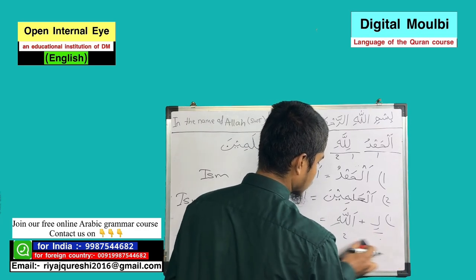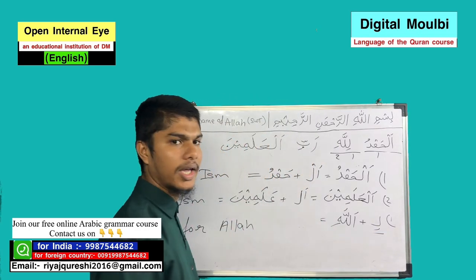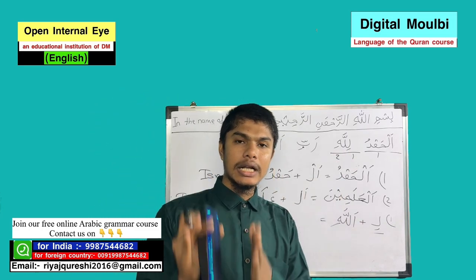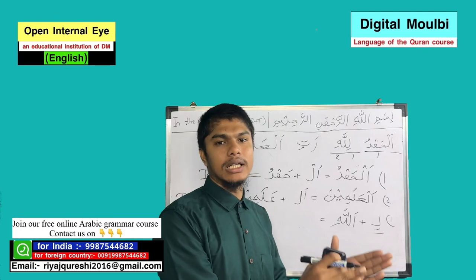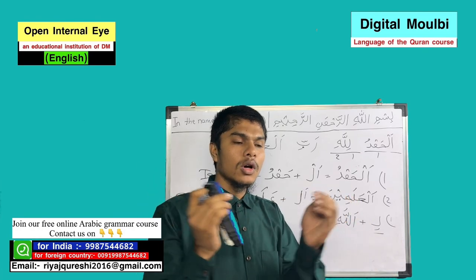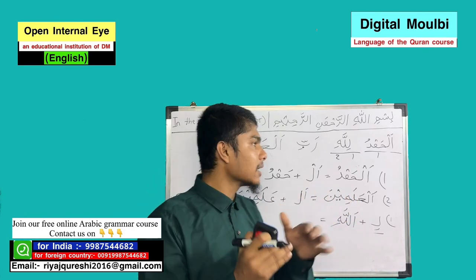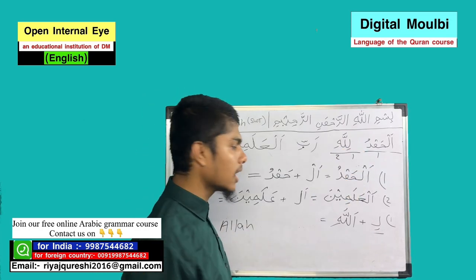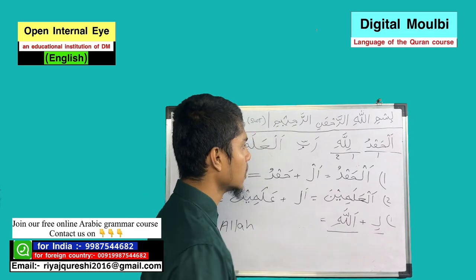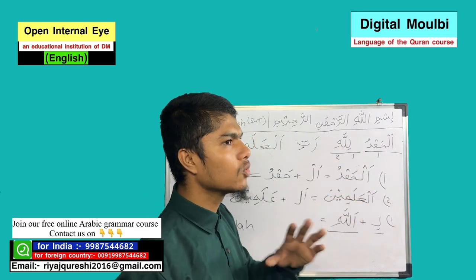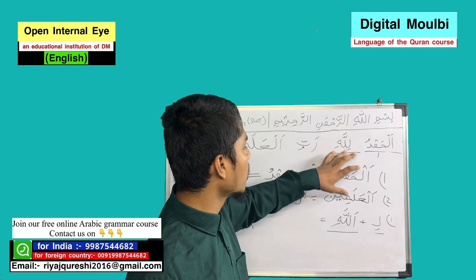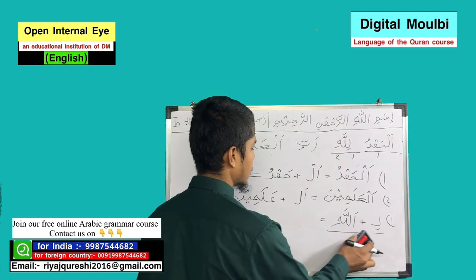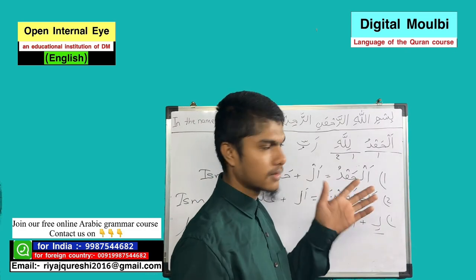When you write li plus Allahi together, it becomes lillahi. And when you write simple Allah, it looks like this. So when you see a word like this, you have to understand it has two things, one is harf and two is ism. This is the difference that I have already mentioned.